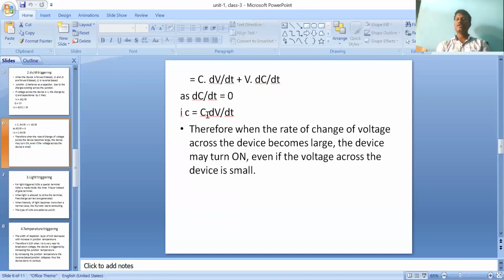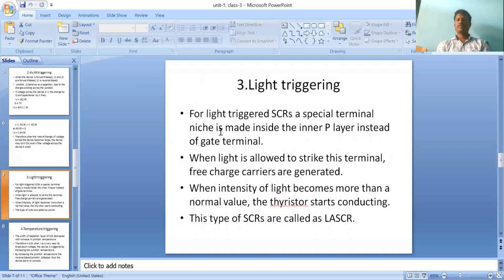If the charging current is large enough, current flows from anode to cathode. How does this happen? The factor dV/dt increases. That is why it is called dV/dt triggering. When the value of dV/dt increases, the charging current automatically increases, and once the charging current increases enough, the device comes into the on state. This is the process of turning on the SCR by dV/dt triggering. Clear?